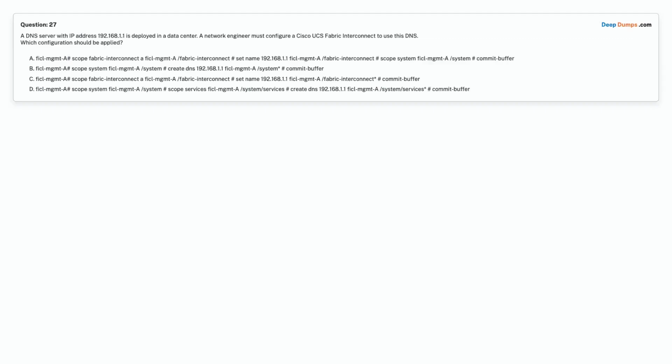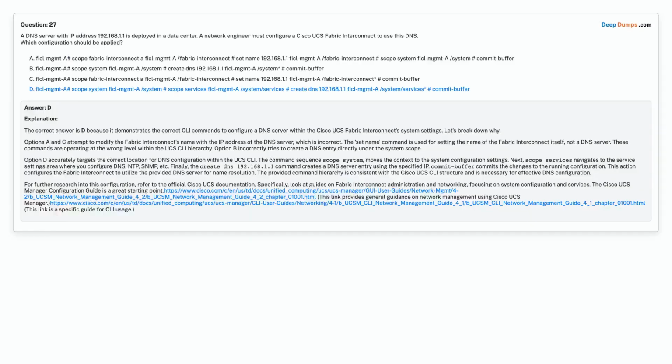Choose the correct answer. Correct answer is option D. FI-A# scope system, FI-A /system # scope services, FI-A /system/services # create dns 192.168.1.1, FI-A /system/services # commit-buffer.